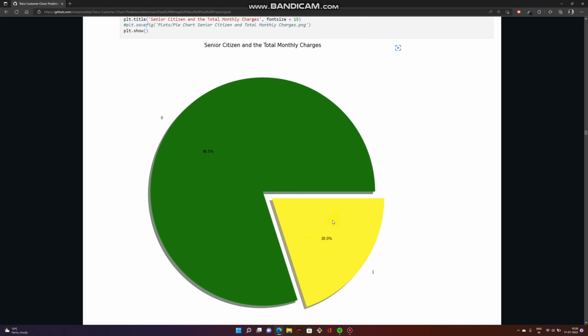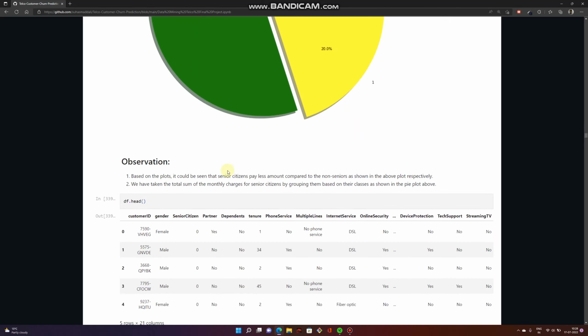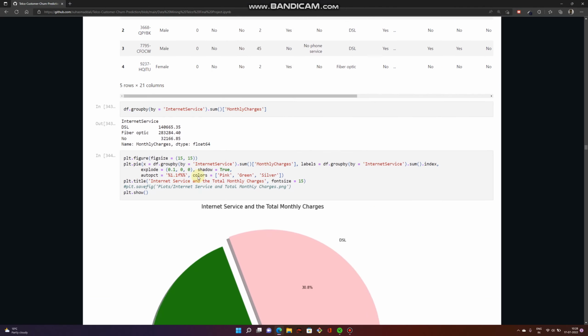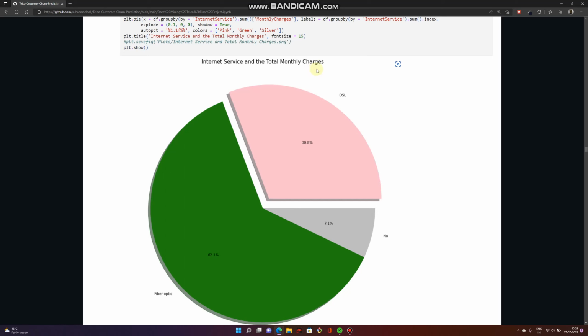We see the distribution of this data where this pie plot indicates the total monthly charges, and 1 indicates that it's a senior citizen, and 0 indicates that they're not a senior citizen, and most of the monthly charges were constituted by the people who were not senior citizens. Similarly, we take a look at the total monthly charges and the phone service and get a similar kind of trend here. And this is the internet service and the total monthly charges. A large portion of the total monthly charges were from the fiber optic connection compared to the DSL connection or no connection at all.